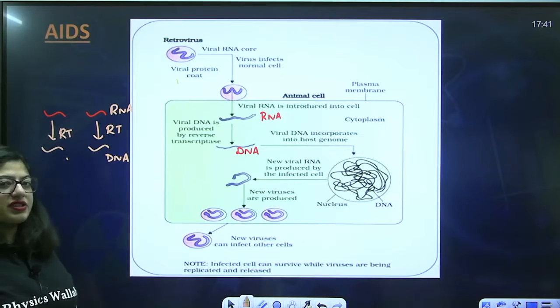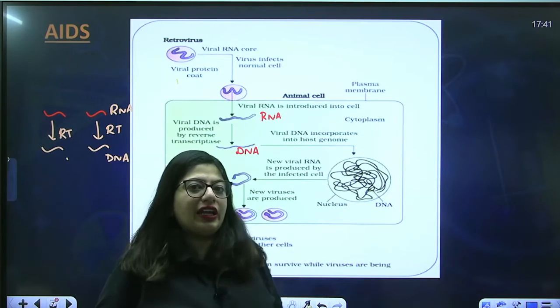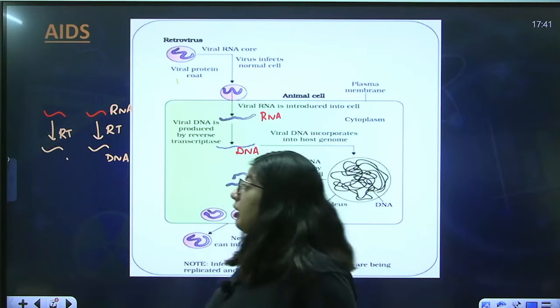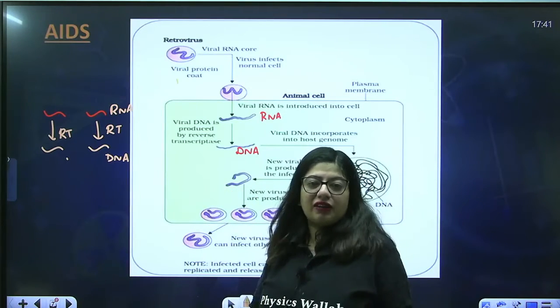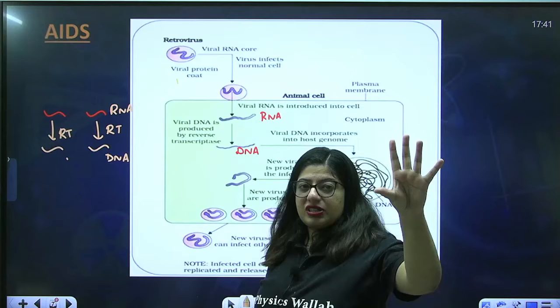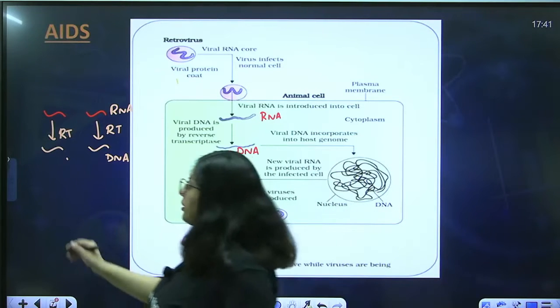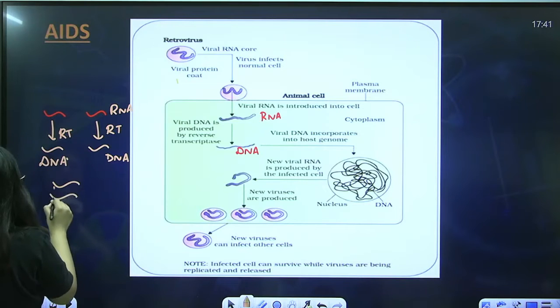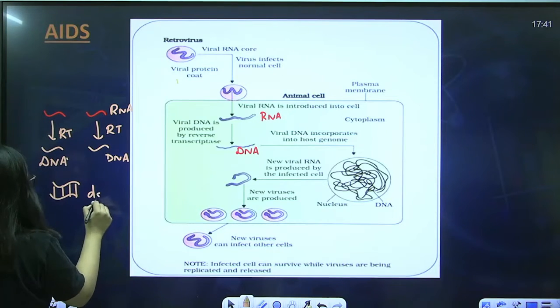You know what reverse transcription is? Formation of DNA from RNA. Reverse transcription will take place, and DNA will be formed. The most interesting part is that both these DNAs are complementary and they will join and form double-stranded DNA.